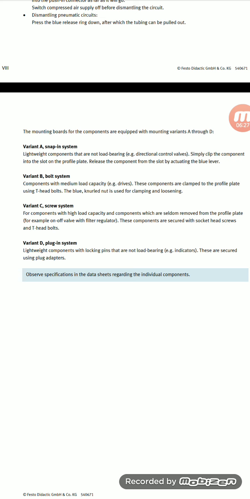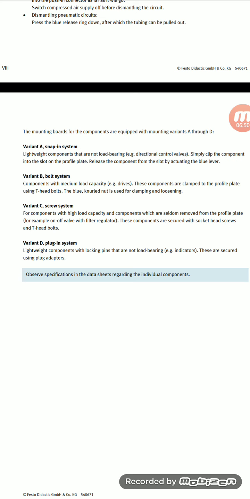For example, on-off valves and filter regulators. Those components are secured with socket head screws and T-head bolts. Bolts we have to set on screws, tightly or loosely.